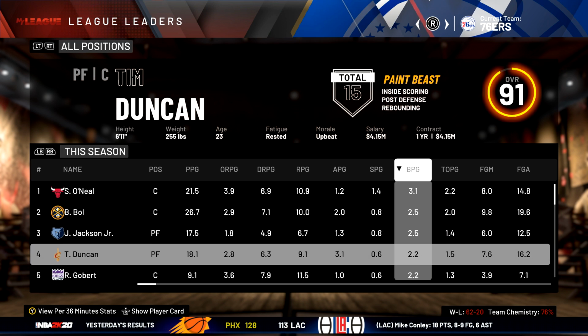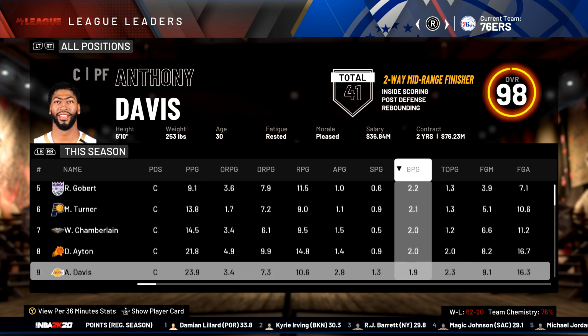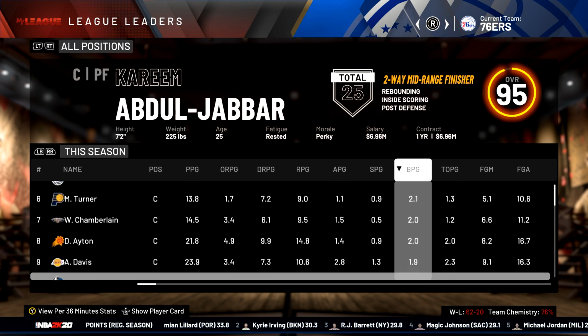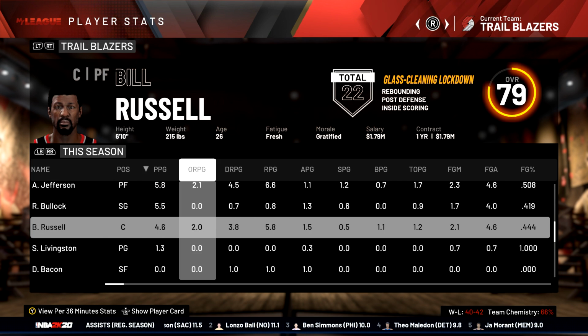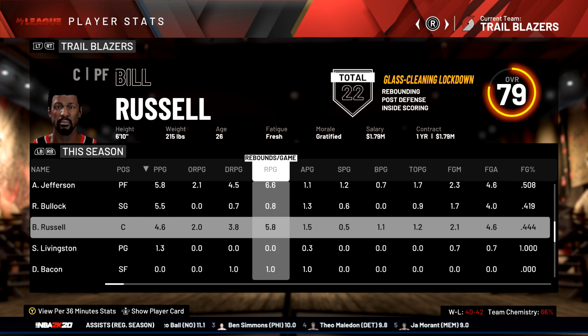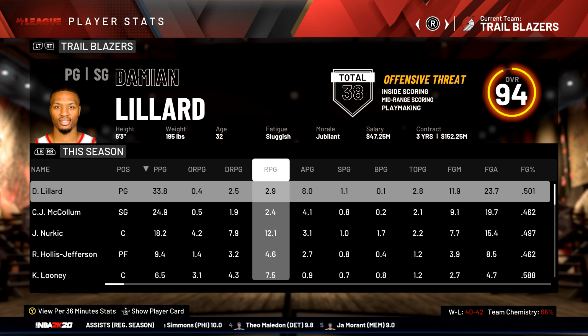A lot of our players doing very well. Tim Duncan up there for blocks as well. Chamberlain doing very well. Bill Russell, I mean, he's starting to improve. 4.6 points per game, 5.8 rebounds. He's still not doing too hot though, mostly because 2K put his age at 35.